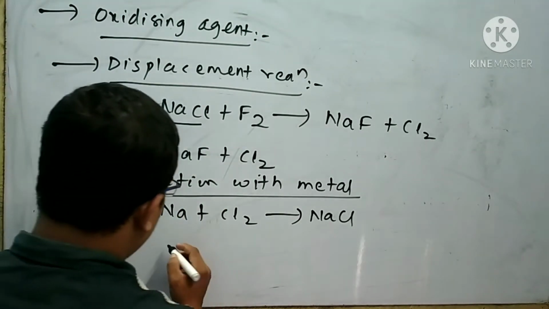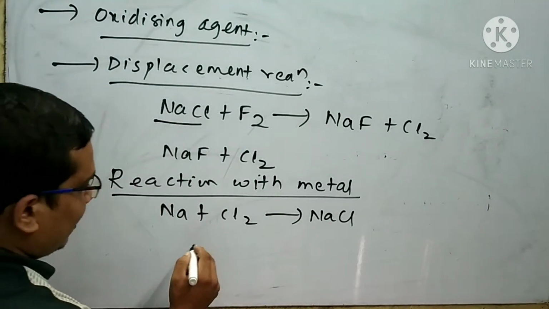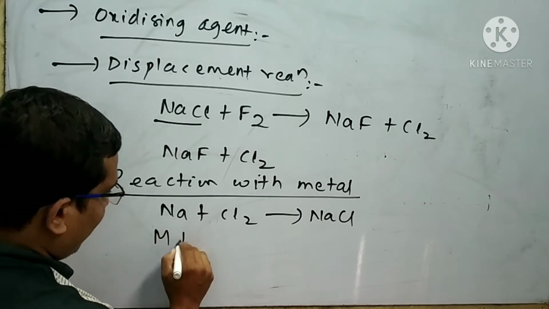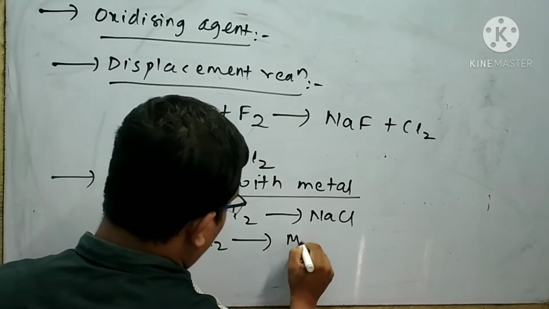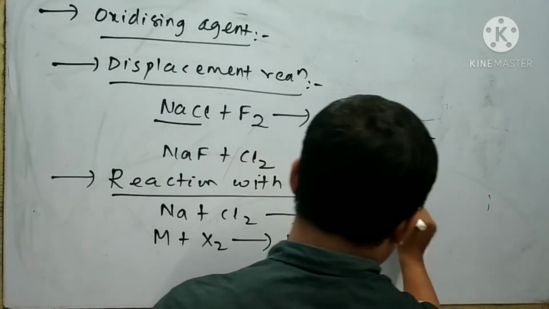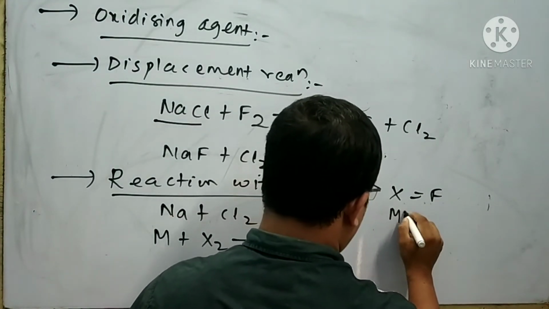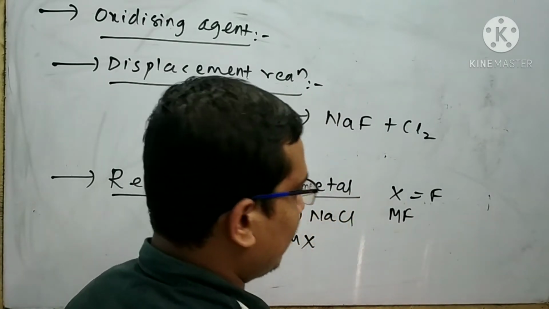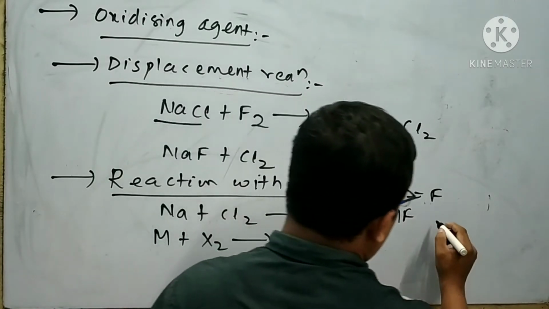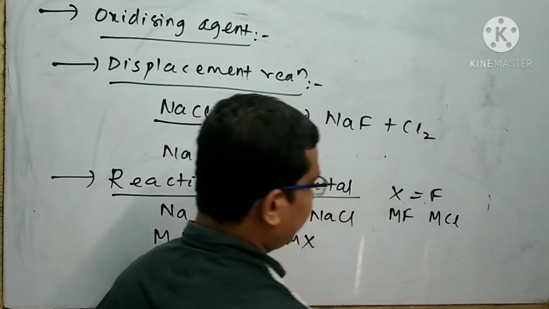Suppose I take the general reaction: M plus X2 gives MX. If X is equal to fluorine, then I can form MF. If X is equal to chlorine, then I can form MCl.